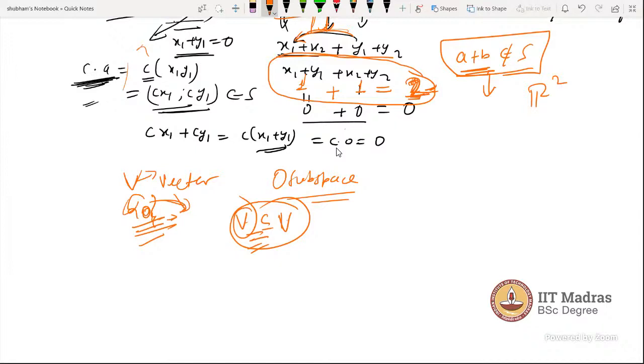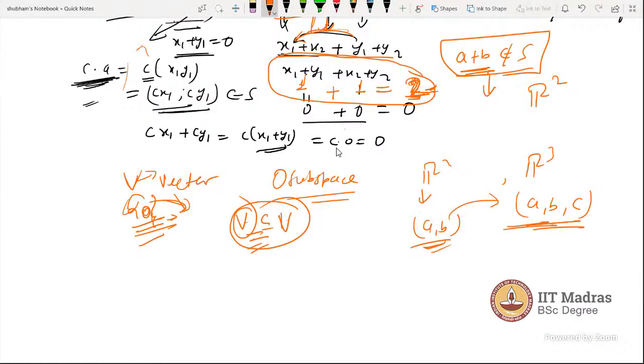First, let me ask: is R2 a subspace of R3 or not? An element of R2 has 2 coordinates, and an element of R3 is a vector with 3 coordinates. Is that the same? No, sir. So R2 is not a subset of R3. So how will you say R2 is a subspace of R3?